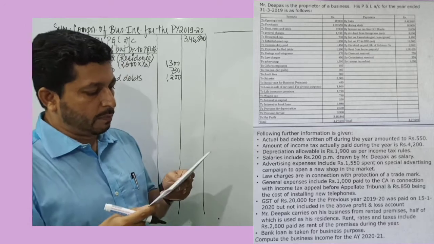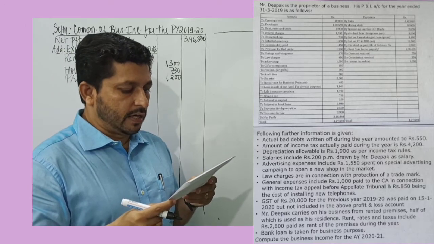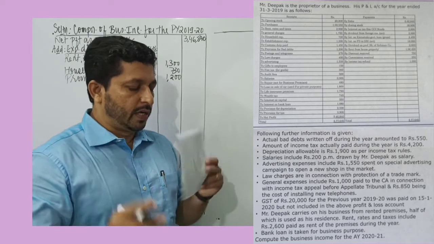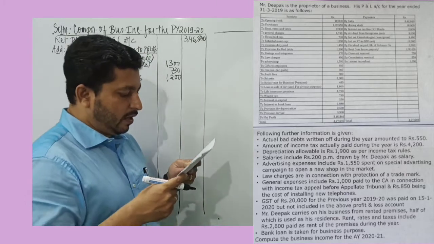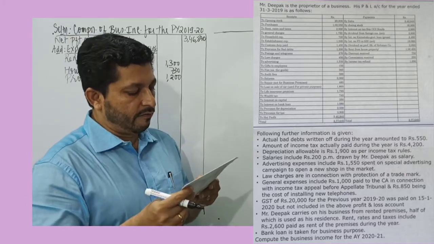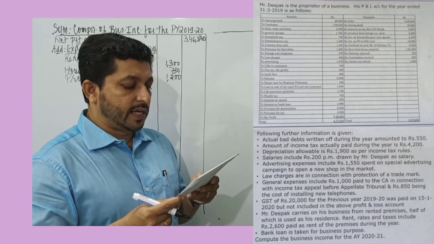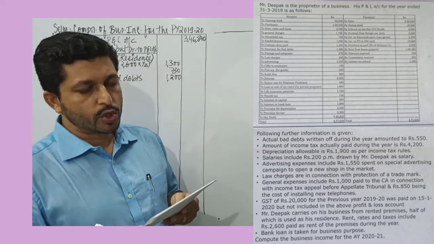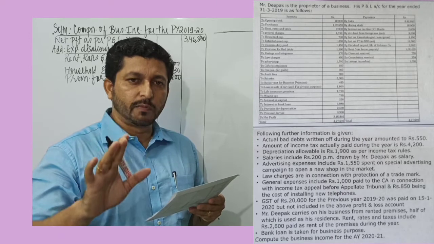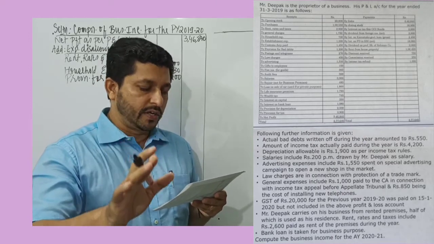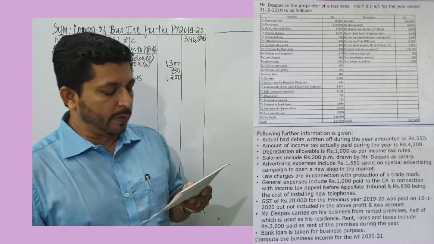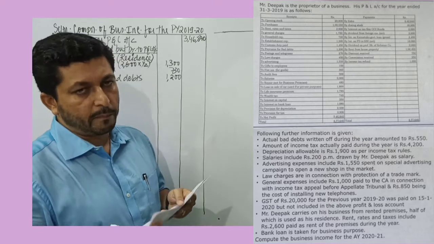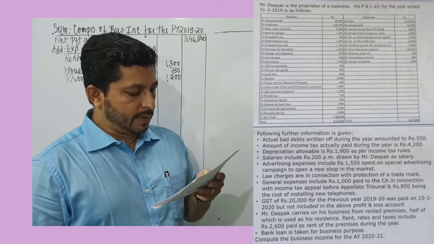Law charges. What is given pertaining to law charges? Law charges are in connection with protection of a trademark is given. So law charges is pertaining to business. So that is allowed. Then advertising is given 1550. Advertising expenses include 1550 spent on special advertising campaign to open a new shop in the market. So that is also an eligible business expense because that special advertising campaign relates to the new shop which is opened. So that is also allowed. The next item is gifts to employees. So gifts to employees is also allowed as a business expense.